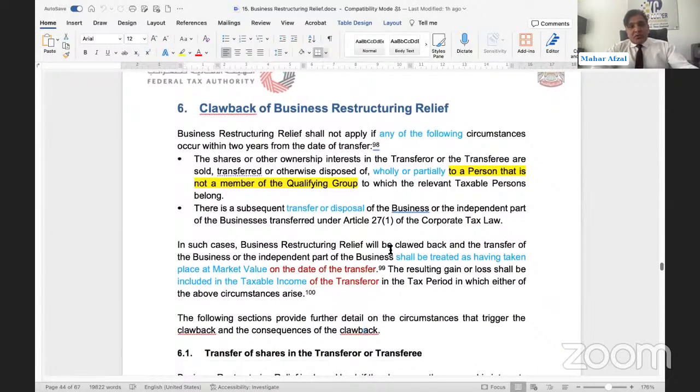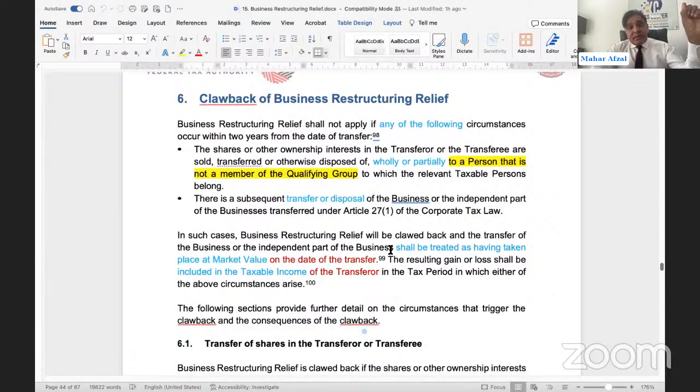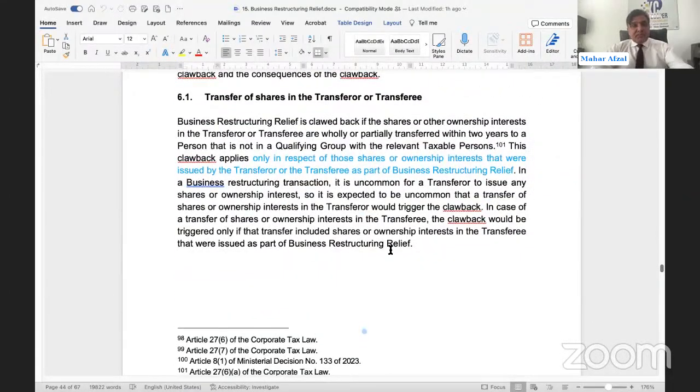This is basically the post-transfer phase. Within 2 years from the date of transfer, if the business that has been transferred, or the independent part of that business, is transferred, sold or disposed of, or if the shares or equitable interest that have been issued, whether their holding in the transferor or their holding in the transferee, are transferred, sold or disposed of, even a single share of that consideration paid in the form of shares or equitable interest, within 2 years from the date of transfer, then clawback will trigger. You can look into this.